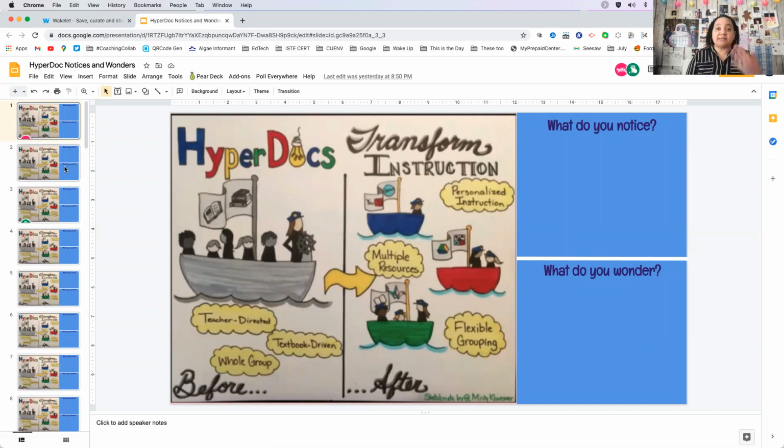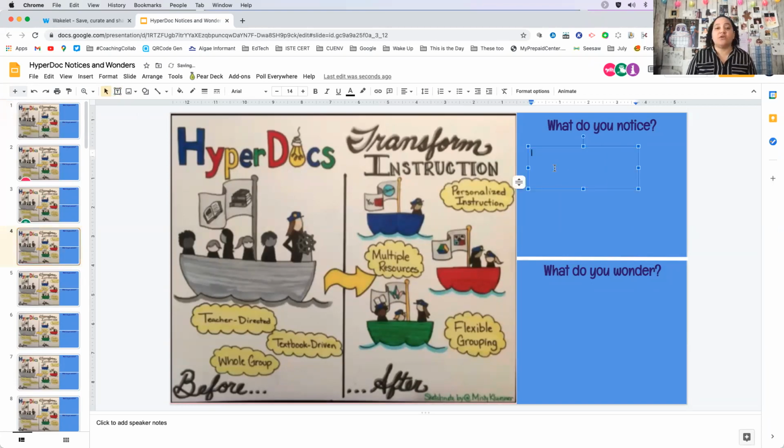And go ahead and pick a slide. I tried to move the empty ones to the top. Choose an empty slide and then go ahead and click where it says text box. Make your text box here, and then you can go ahead and start typing. So go ahead and share. What are some things that you notice and what are some things that you wonder?